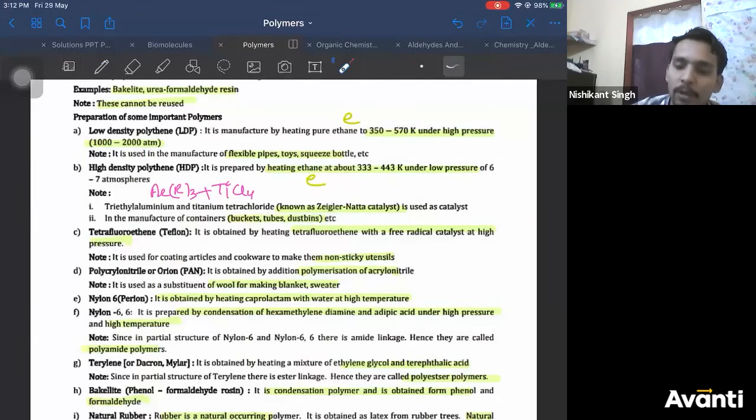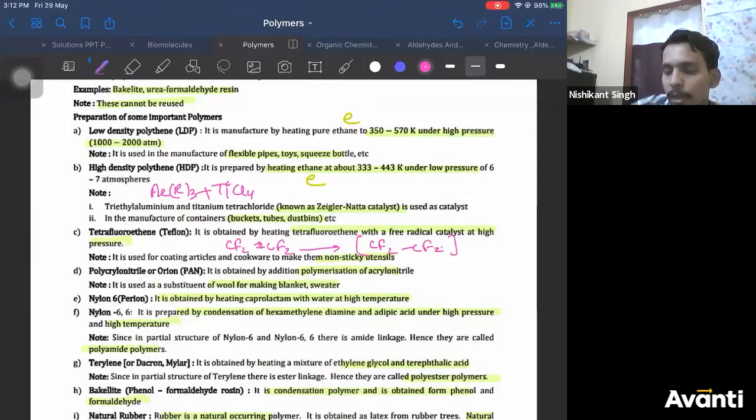Teflon. The monomer of Teflon is CF2 double bond CF2. When you polymerize this, you break the double bond into a single bond and repeat it many times. This is your Teflon. It is also called PTFE, polytetrafluoroethene.